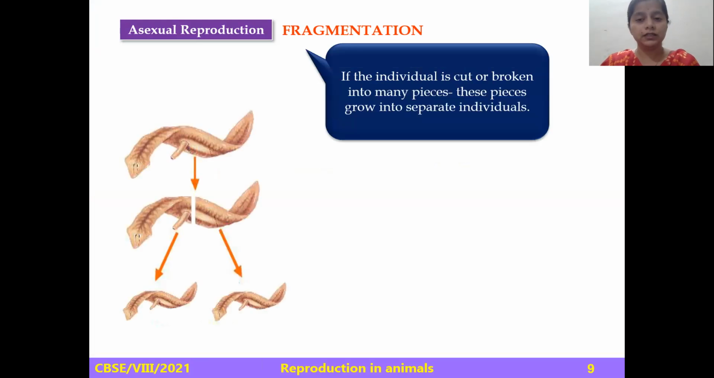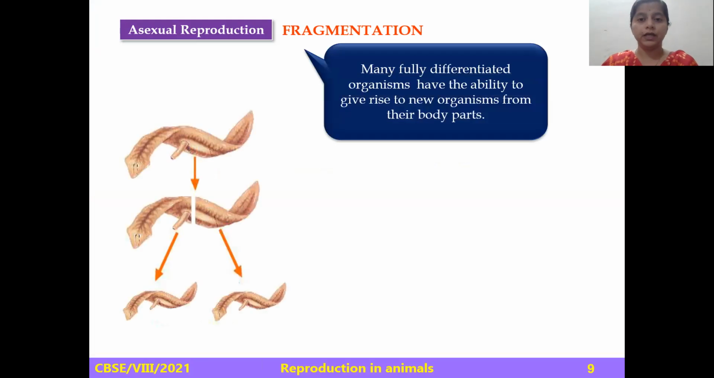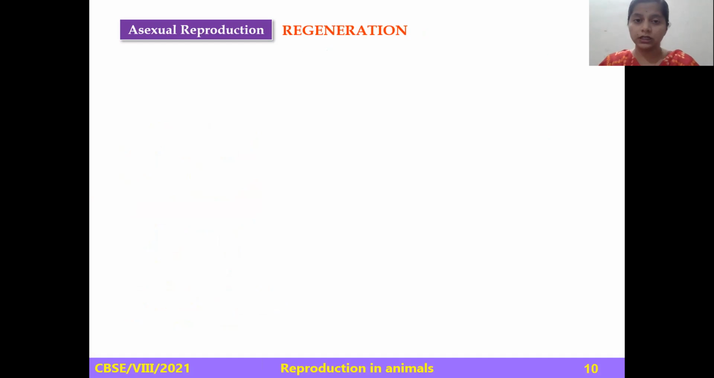The next method of asexual reproduction is fragmentation. In this, the individual is cut or broken into many pieces. These pieces grow into separate individuals. Many fully differentiated organisms have the ability to give rise to new organisms from their body parts. Children, if a fragment of the parent organism is large, it has the ability to grow itself into a complete organism. This is called regeneration. That is the next method of asexual reproduction.